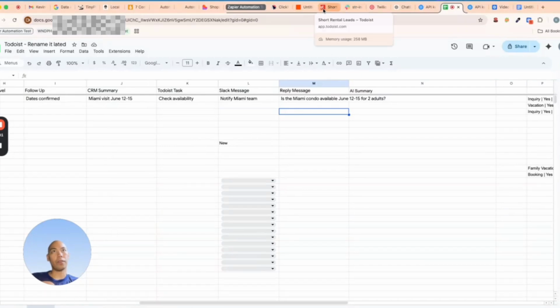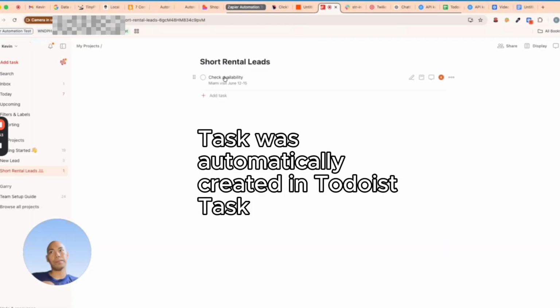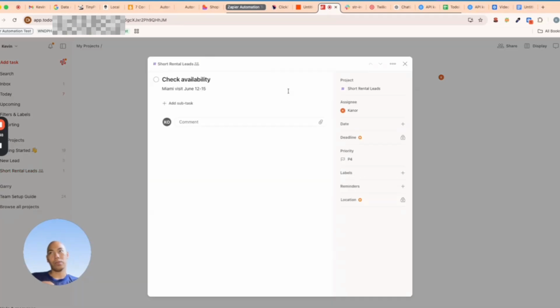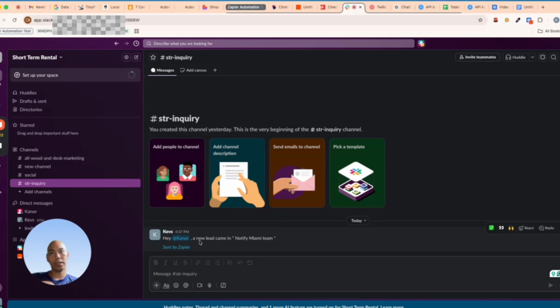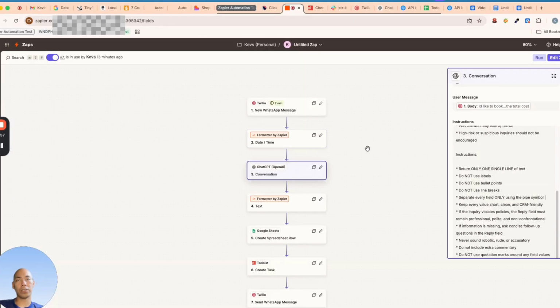And if we go over to Todoist, the task was automatically created. When we checked over here, it was successfully assigned to Connor. This is the assignee for this task. And when we check it, Zapier also sent an automatic notification to Connor stating that a new lead came in. Okay, so the automation was successful.